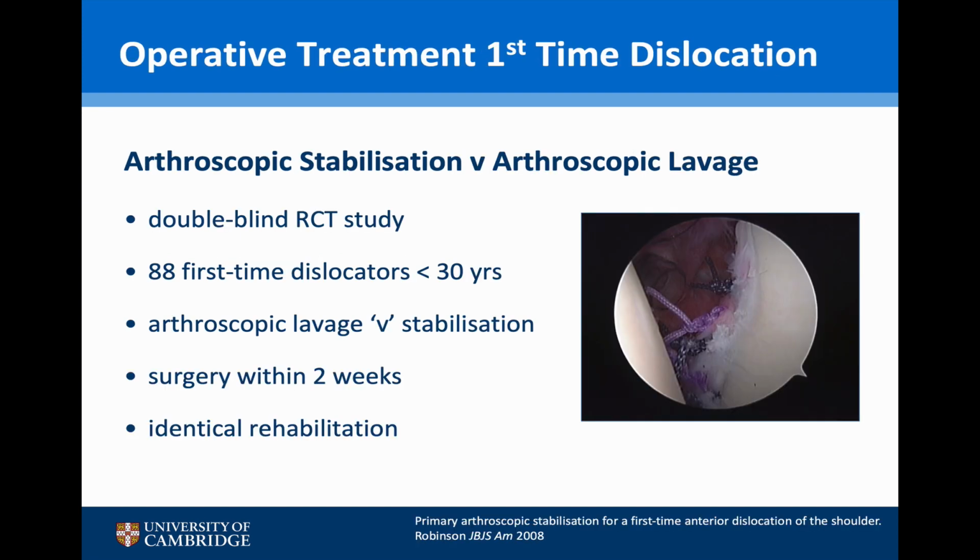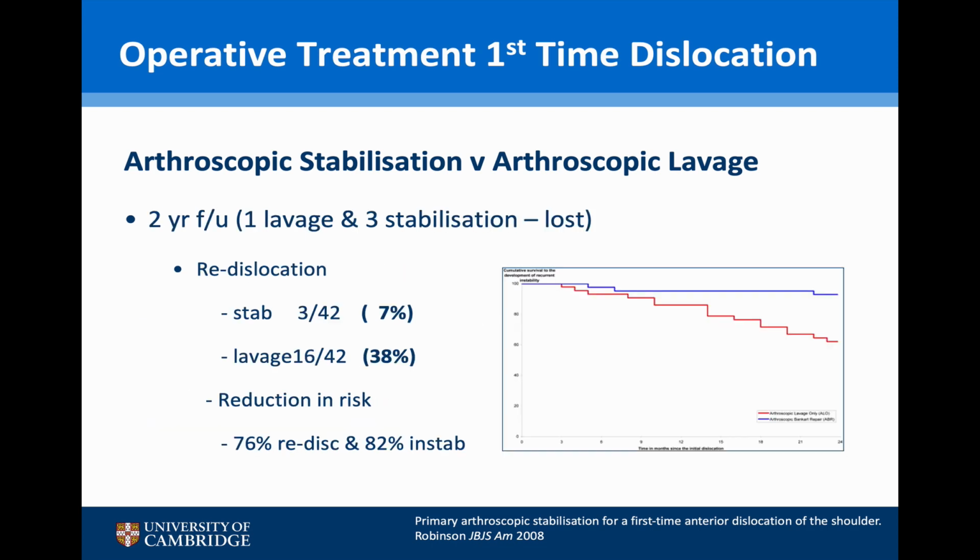Robinson undertook a double-blind randomised control study of 88 patients under the age of 30 who are all first-time dislocators. They were randomised to have an arthroscopic lavage or a stabilisation. They all got their surgery within 2 weeks and had an identical rehabilitation. After a 2-year follow-up, they found the redislocation rate for the stabilisation group to be 7%, but 38% for the lavage group. They found that stabilisation gave a reduction in risk to redislocation of 76%, and to instability overall of 82%.